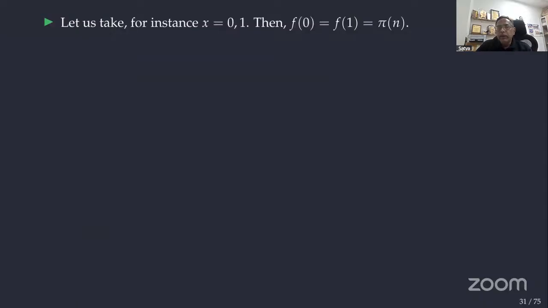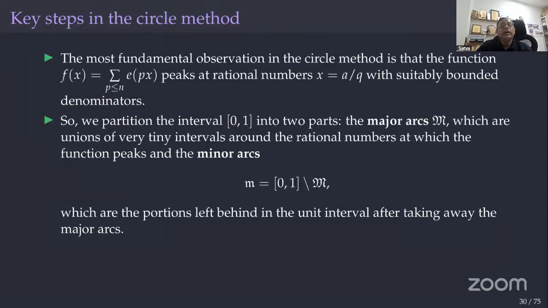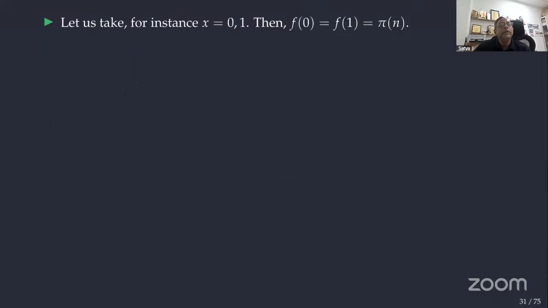In particular, look at what f of 0 is. If you fix n, what is f of 0? f of x is the sum over primes p less than or equal to n of e of px. When x is 0, that is the sum over primes, so f of 0 is pi of n. F of 1 is also pi of n. Also easy to see: except for the first prime 2, all others are odd, so at one half we get approximately minus pi of n.